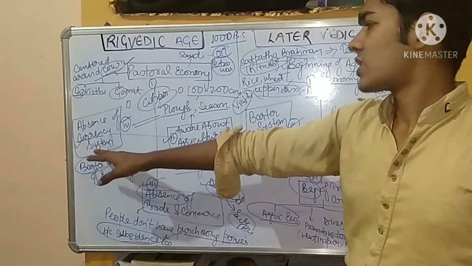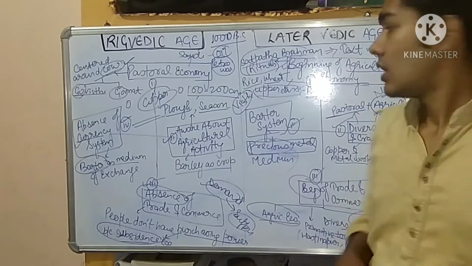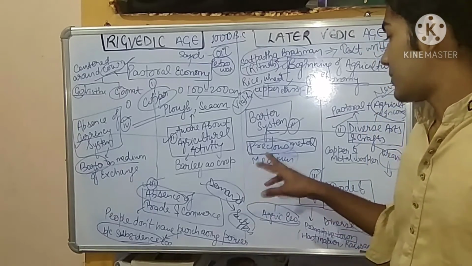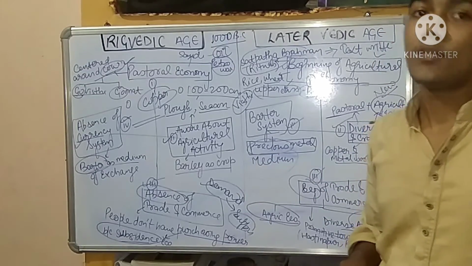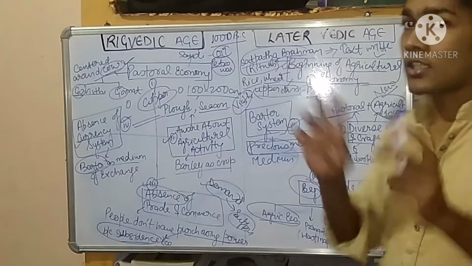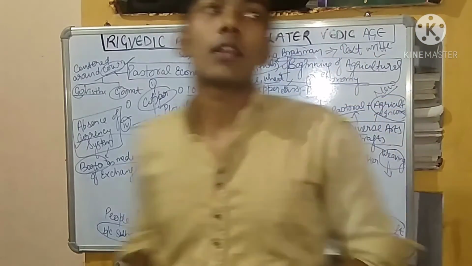There, the currency system was only barter. Barter was used as a medium of exchange. But here, in place of the barter system alone, the precious metal was also used as a medium of exchange. It means that, in short, iron has played a very important role in shaping the economy of the later Vedic age.